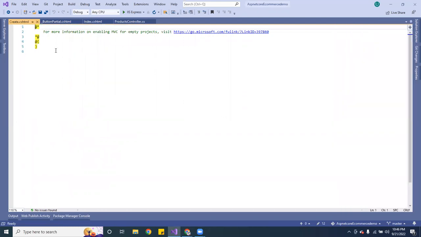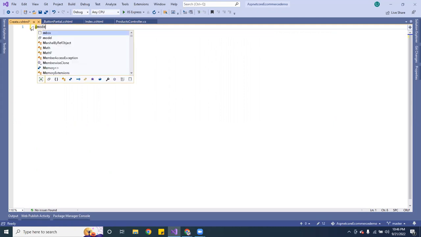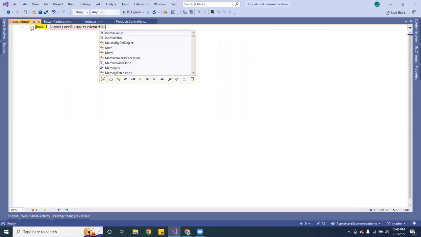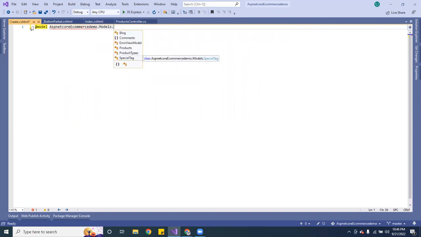Here I want to go ahead and on the top inside the create, implement the models. And the name of your project, mine is called ASP.NET Core E-commerce demo. I want to bring models, and this one is going to be our products.